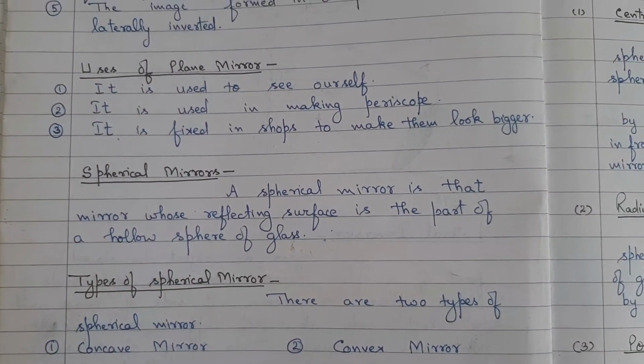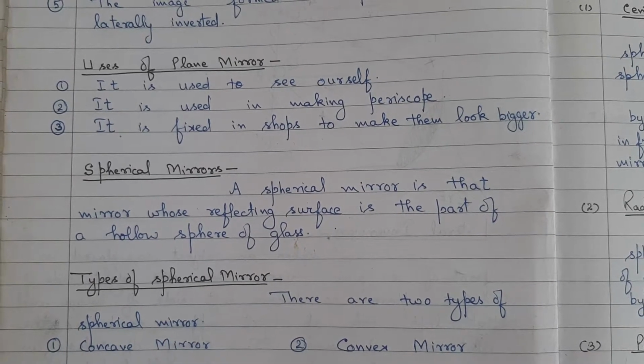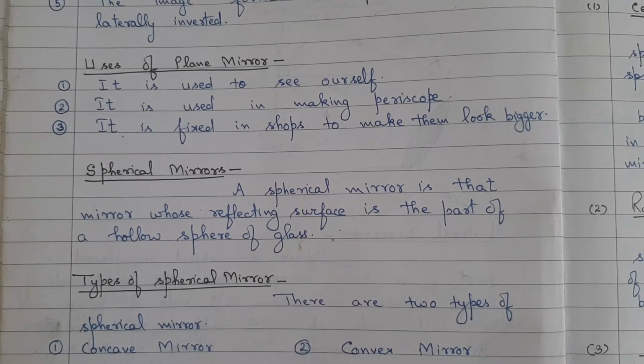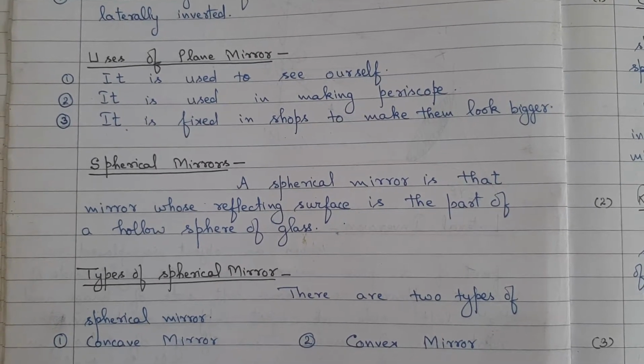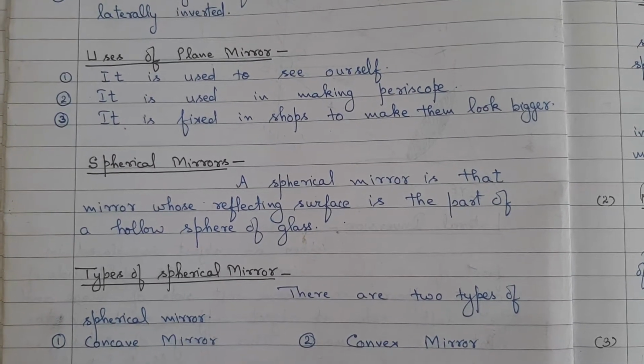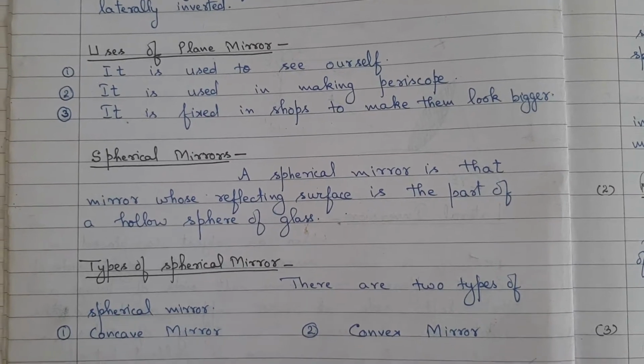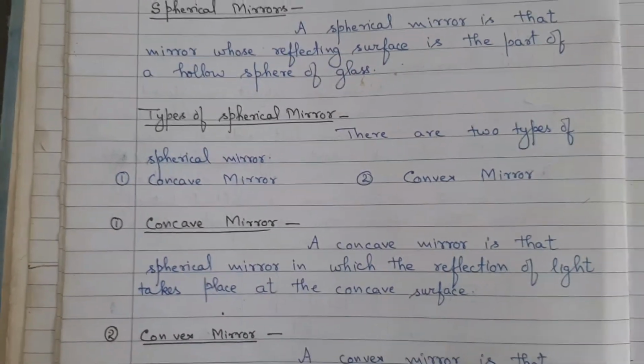Spherical mirror. A spherical mirror is that mirror whose reflecting surface is the part of a hollow sphere of glass. Types of spherical mirror. There are two types of spherical mirror: concave mirror and convex mirror.